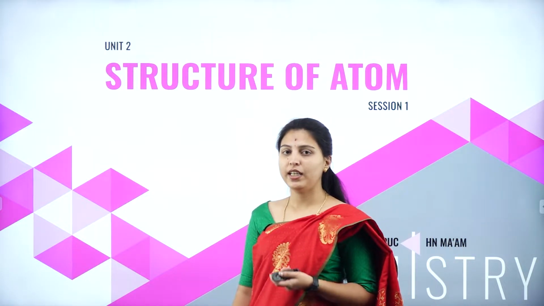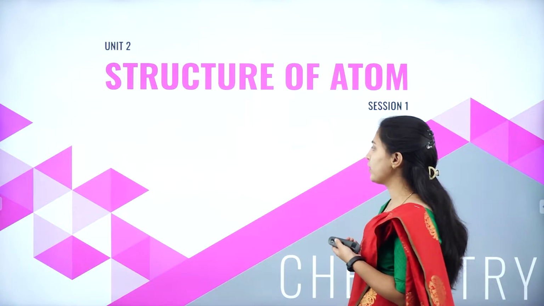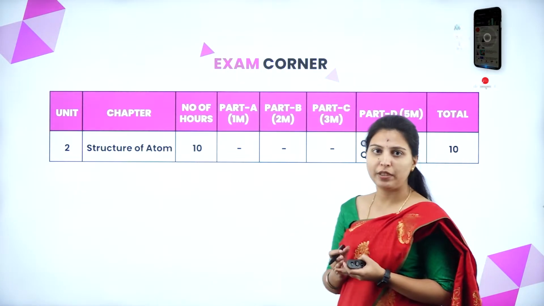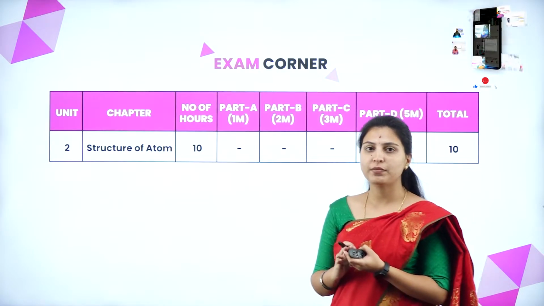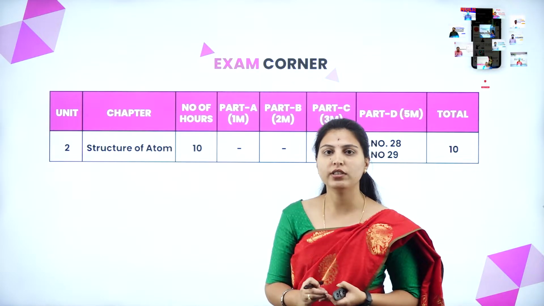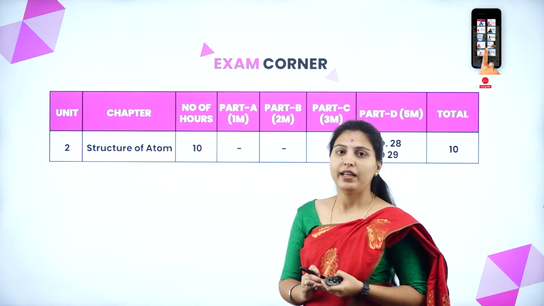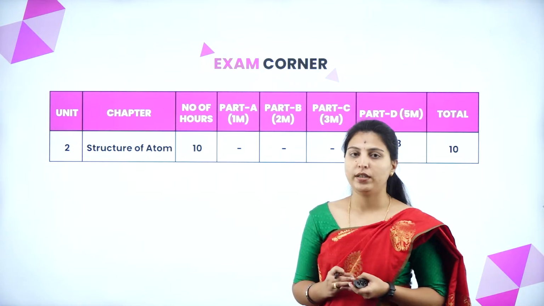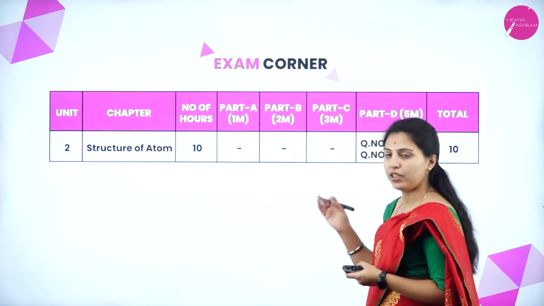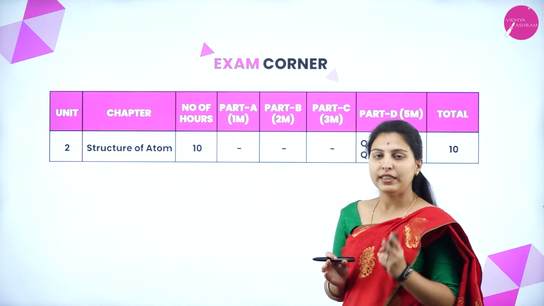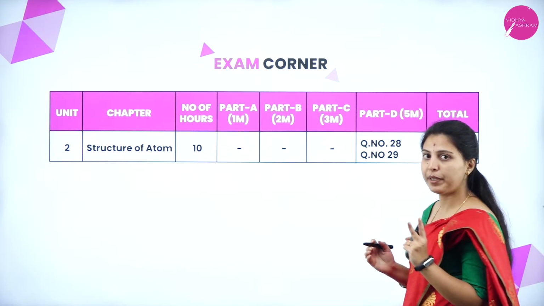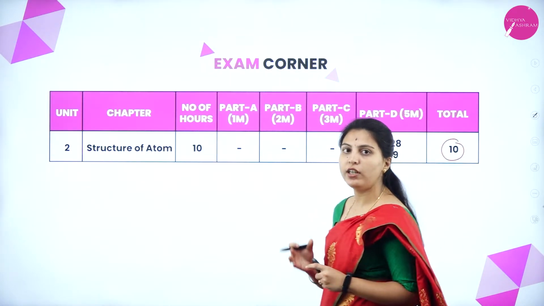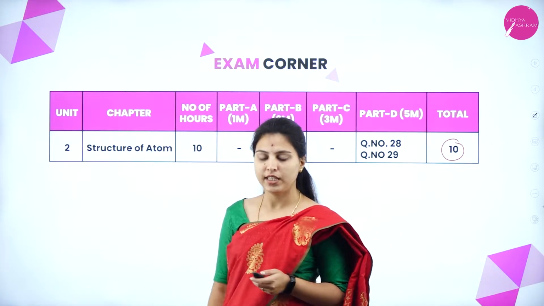So first we will see the weightage of marks allotted for this chapter. In this chapter, 5 marks 2 questions will be allotted. 5 marks 2 questions means it will have internal choice within each question, like 3 plus 2 or 2 plus 2 plus 1. Like that, internal choice will be there for each individual question. Within that, 2 five-mark questions will be given and the allotted marks is 10. Overall, 10 marks will be allotted for this chapter.